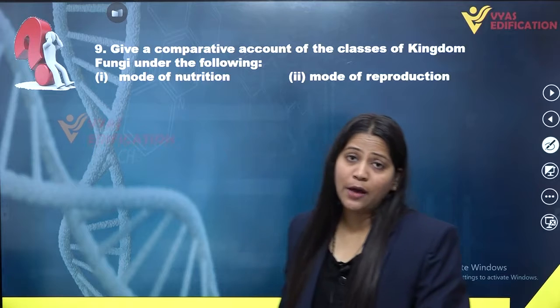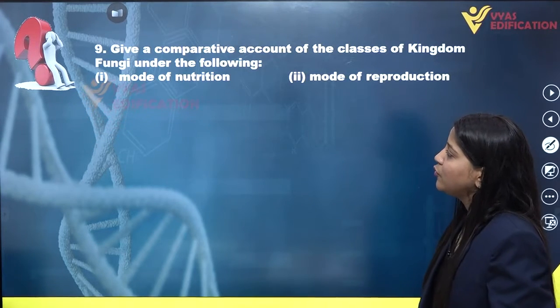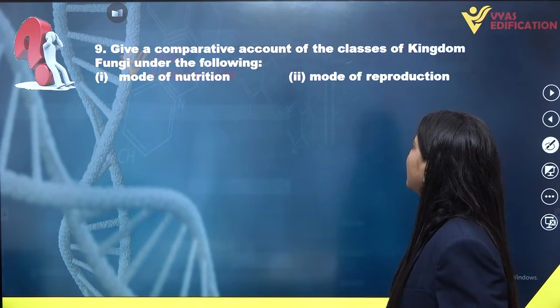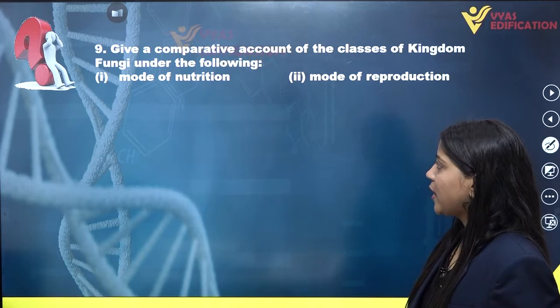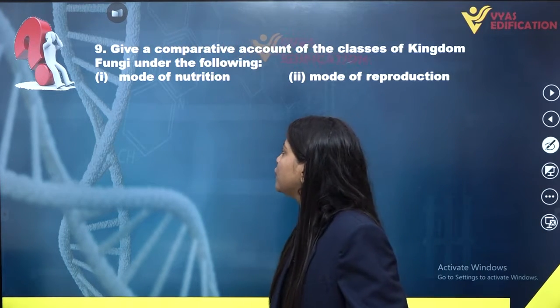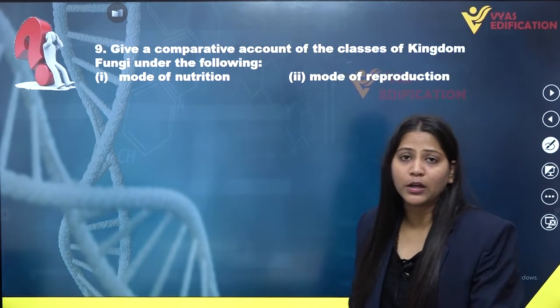Now on the screen we have question number 9, and we have to give a comparative account of the classes of kingdom fungi under the following: mode of nutrition and mode of reproduction.